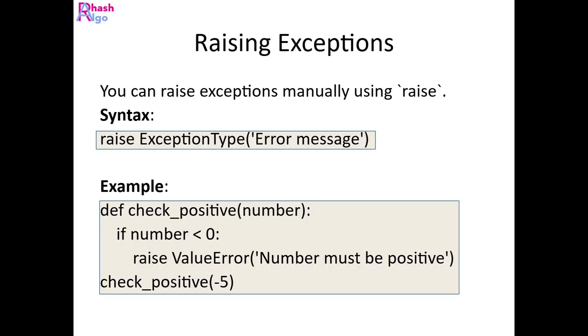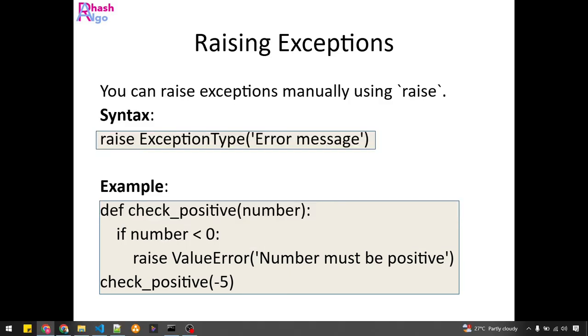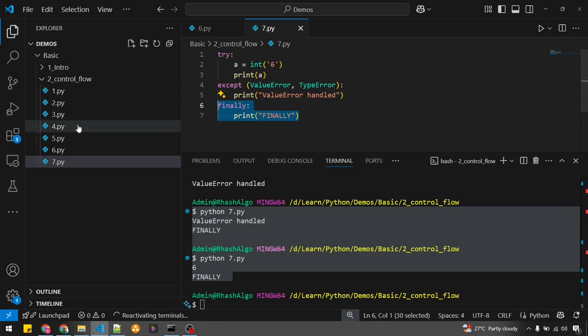Now, how do I raise my custom exceptions, or a relevant exception based on my requirement? Maybe there are some exceptions which are already available in Python, but I want to raise my own exception also, right? In such scenarios, the raise keyword will help us.